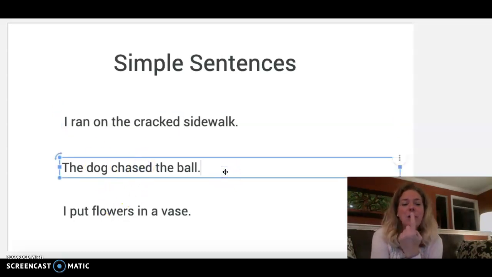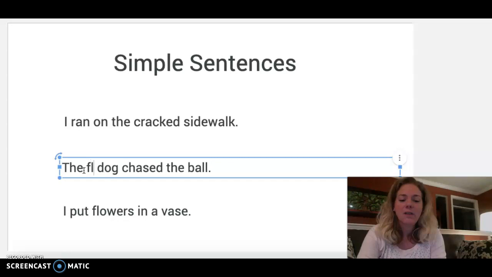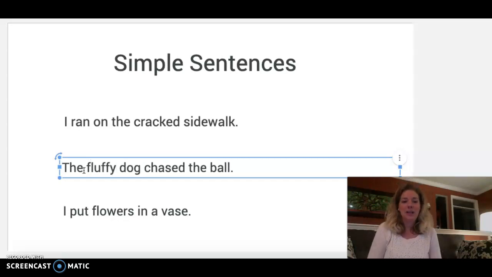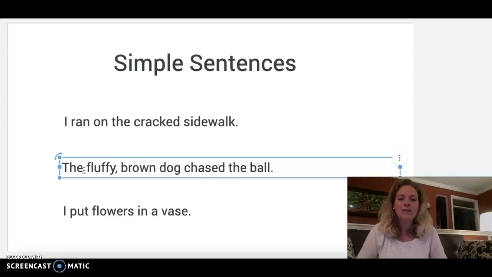Okay, so let's take a look at this one. The dog chased the ball. Well, we have two nouns in this sentence, so that means we can pick some adjectives for both nouns. Okay, so what kind of dog do we want? How about the fluffy dog chased the ball? Can you add more than one adjective? You can. What about the fluffy brown dog chased the ball? That really helps your mental image, doesn't it? I bet your readers would really, really like to be reading about a fluffy brown dog chasing the ball.